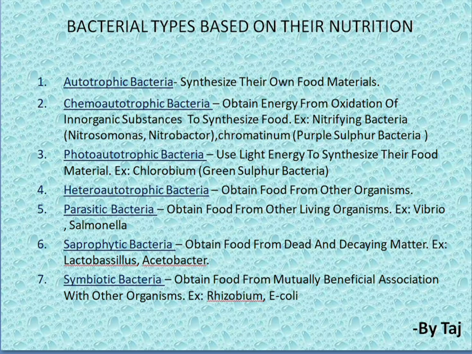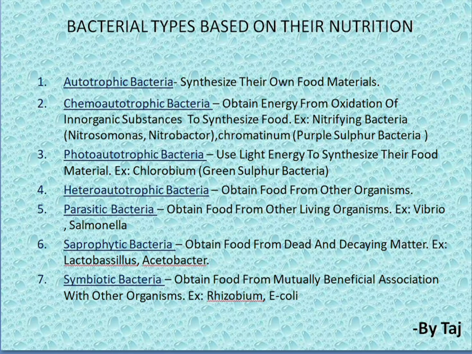Example, Chlorobium. This Chlorobium is also called a green sulfur bacteria. Coming to the next category, that is heterotrophic bacteria. That means it obtains its food from other organisms. The fifth category of bacteria is parasitic bacteria. Parasitic means nothing but obtaining food from other living organisms.